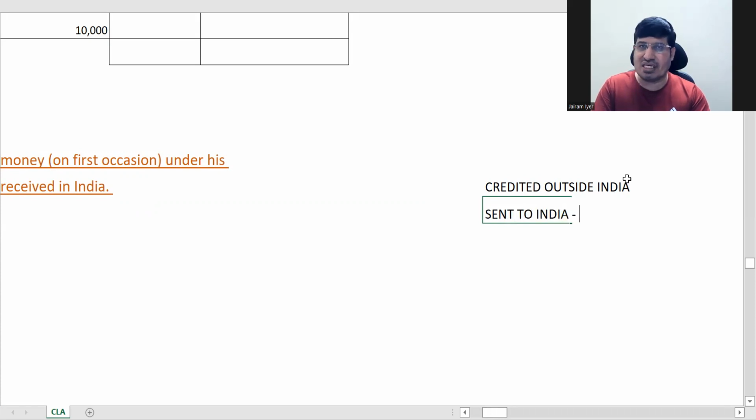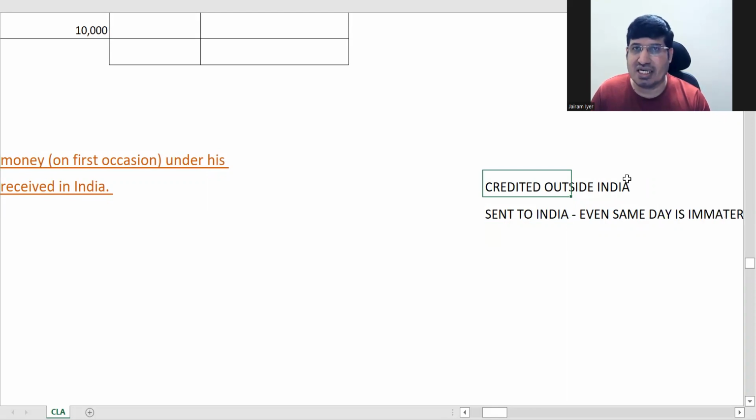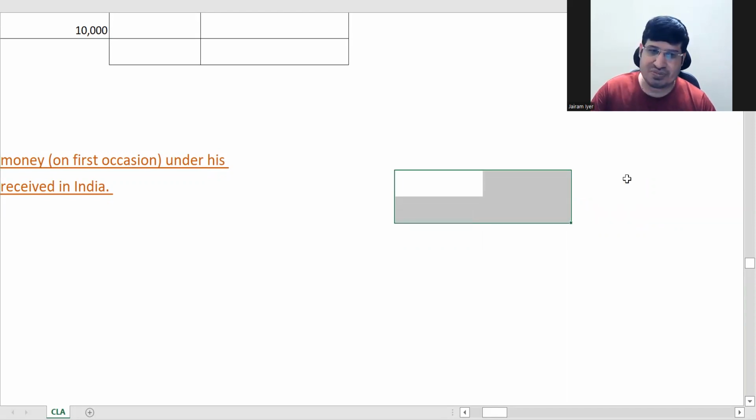Even the same day doesn't matter. Once it is credited to your salary account directly outside India, even if after 1 hour you are sending it to India, this will be called remittance. It is not taxable even to an ordinarily resident.